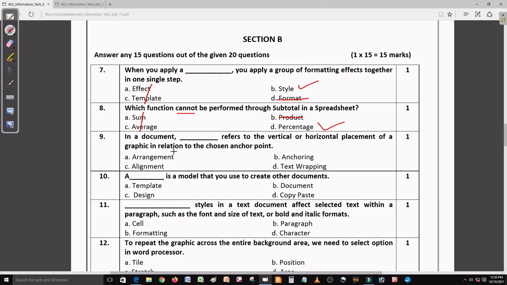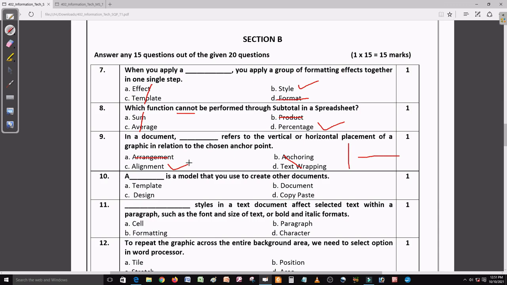Now come to question number 9. In a document, dash refers to the vertical and horizontal placement of a graphic in relation to the chosen anchor point. So vertical means 90-degree angle, and horizontal means laying on the ground, that is 180. So arrangement, no. Anchor and text wrapping, no. Yeah, alignment is the right answer. We can do alignment vertical or horizontal.